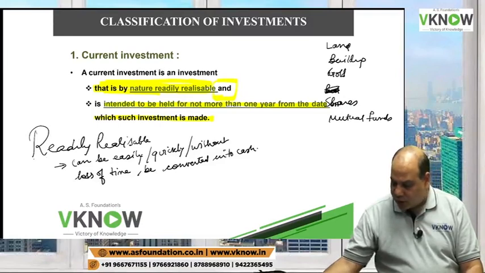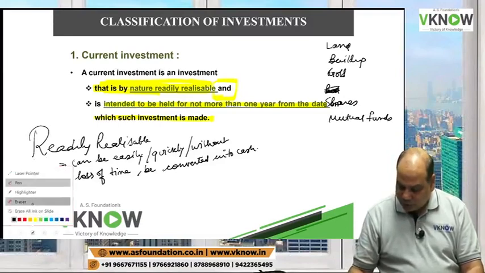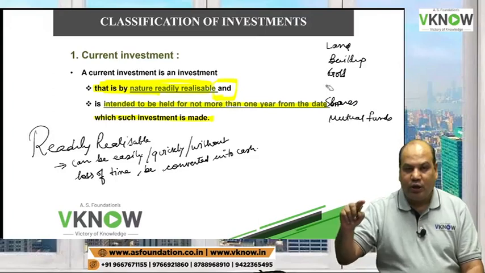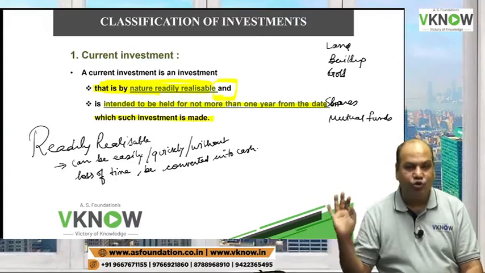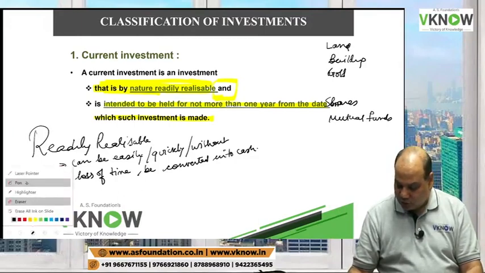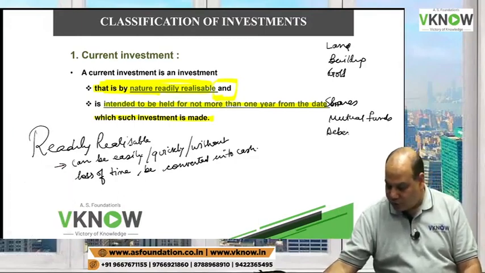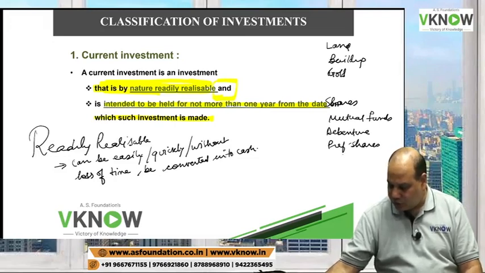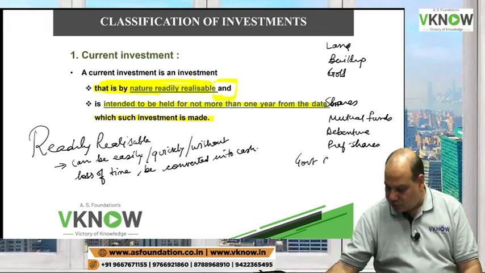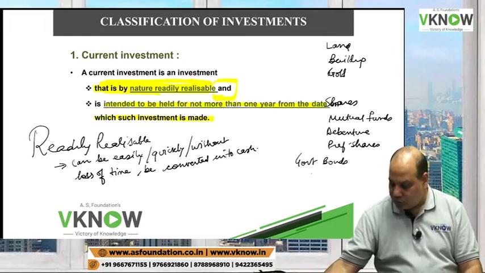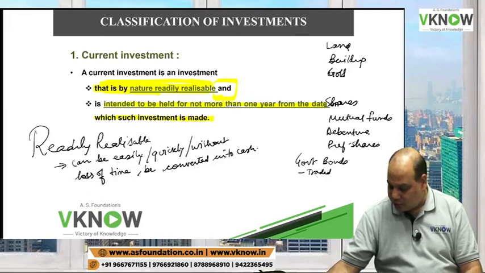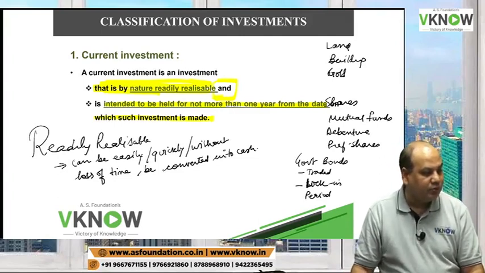Now I have written some examples there. Land, building, gold, share, mutual fund, debenture, preference share, government bonds which are traded, and government bonds which have a lock-in period. So these are some investments.